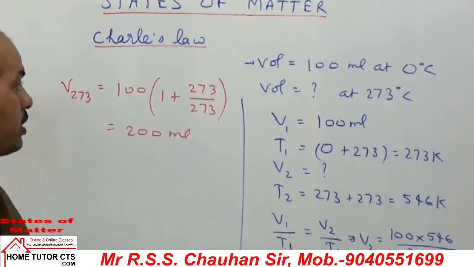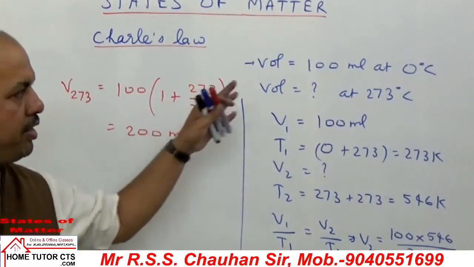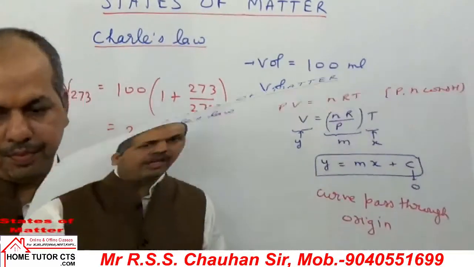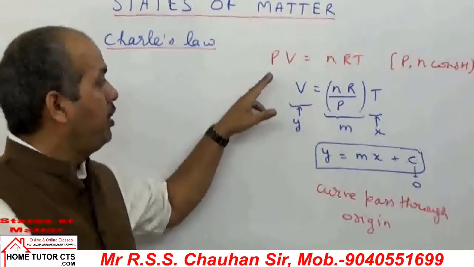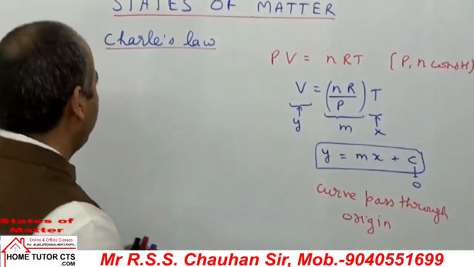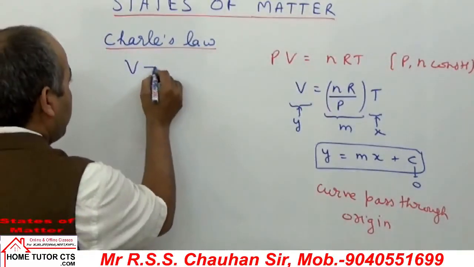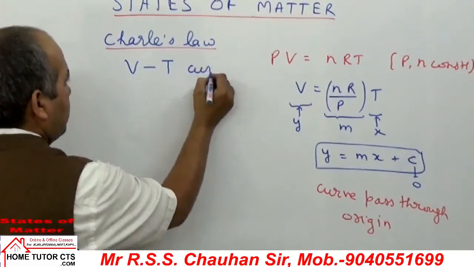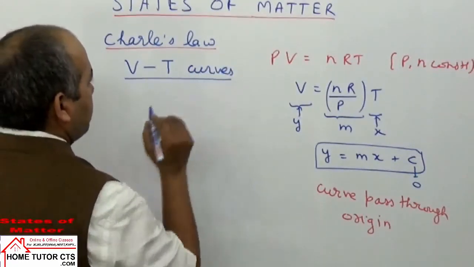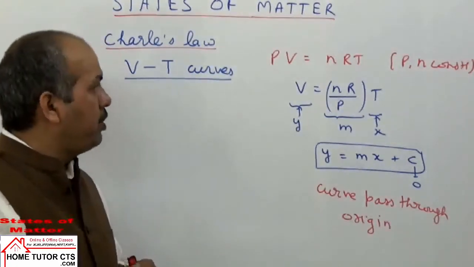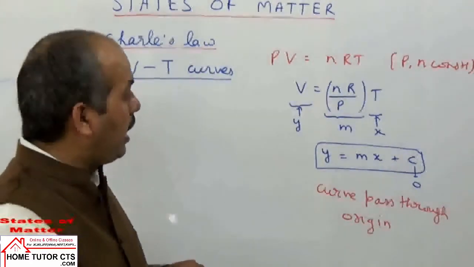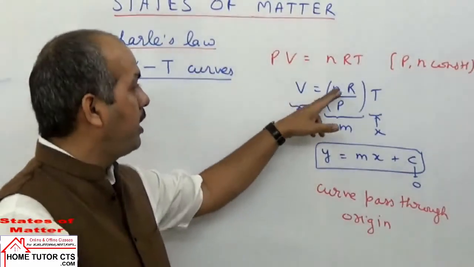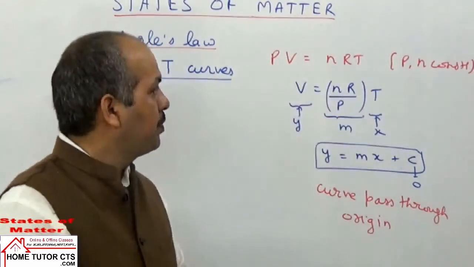Some graph can be taken for Charles law as well. I have already explained the graph nature to you, so directly take this graph for Charles law. Now when you draw the graph for Charles law, we will draw the volume and temperature graph. To see the relation here, we can again go back to the ideal gas equation, PV is equal to nRT. From here, volume is how much? nR upon P into T.